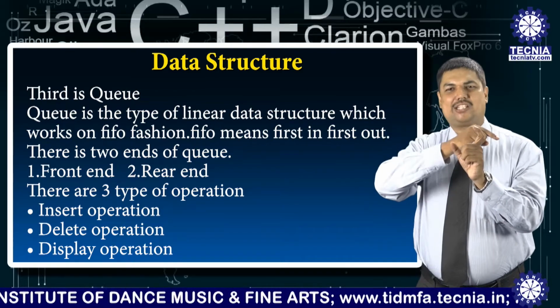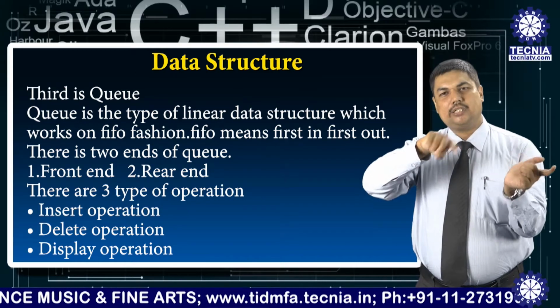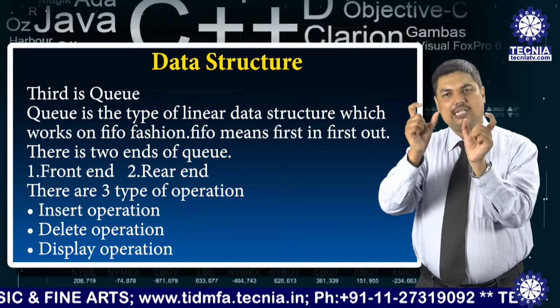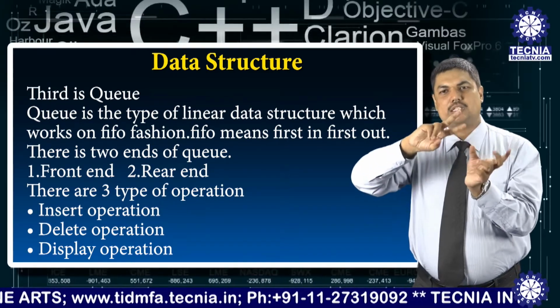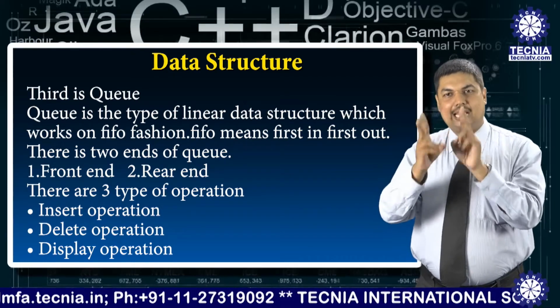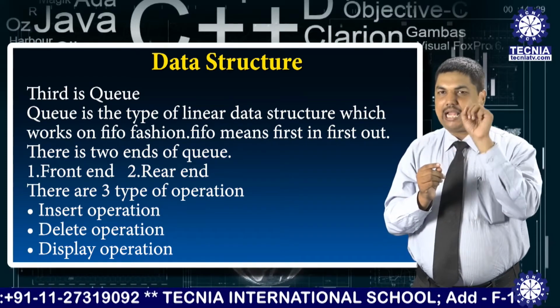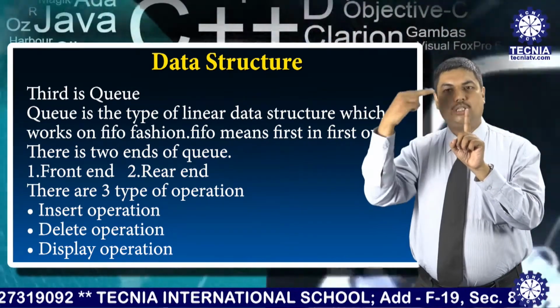You can see that in a stack there is one end known as the top, but in the queue we discuss 2 ends. So we can also distinguish between a stack and a queue. A stack has one end, a queue has 2 ends.